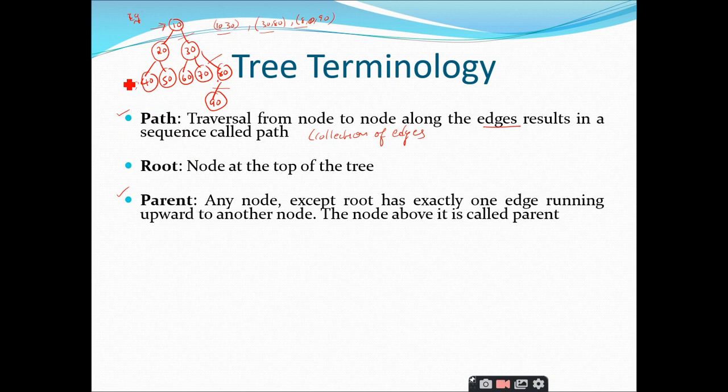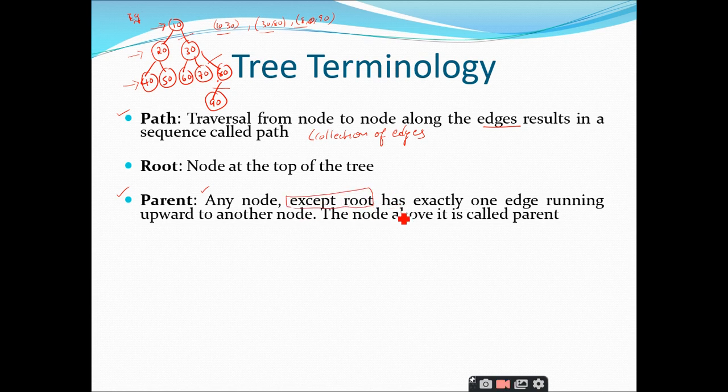20, sir. 20, right? So if you want to find the parent of any node, you just go one level above the node, and that particular node represents the parent, right? So the node which is present one level above, in the upward direction, is treated to be the parent, right? So any node except root, as I told, root node does not have a parent, right?